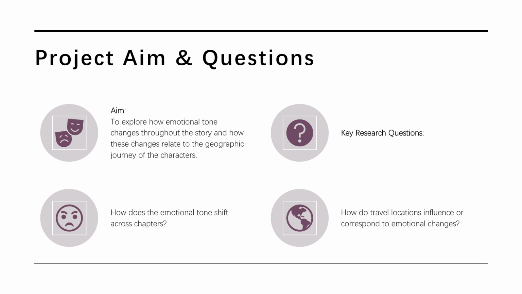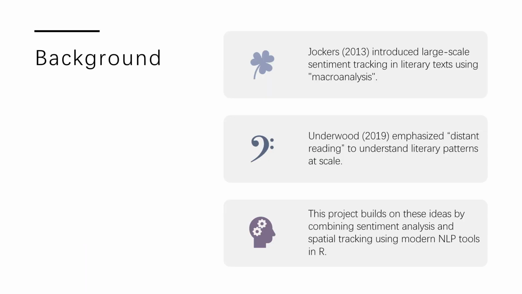So this project uses natural language processing, NLP, techniques to analyze the text both emotionally and geographically. Sentiment analysis has become a widely used tool in digital literary studies.